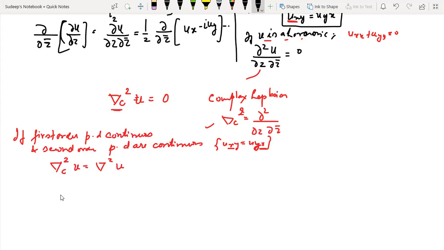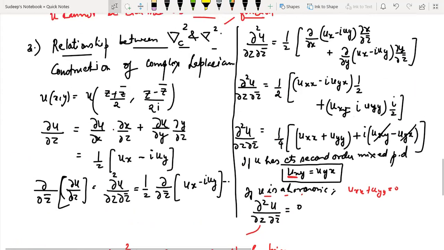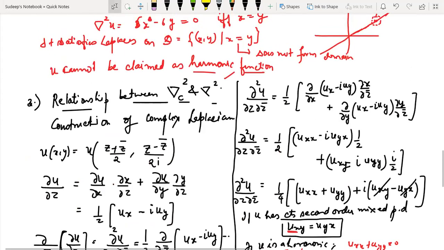Here I can get a wonderful result. I think I have made a mistake somewhere. I think 4 was common. Okay, it is equal to 1 upon 4. So sorry about it.